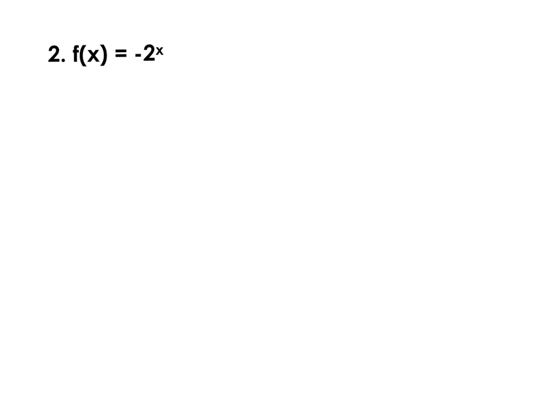Our second example, question 2, f of x equals -2 to the x power. Now, the only major change here is that our lead coefficient is now negative instead of positive. So as we think about this, one thing to recognize is that the base does not equal -2. I know it looks like it does right now, but that negative is technically associated with the a value. It's important to note that, and I'll rewrite my function just to verify: -1 times 2 to the x power.